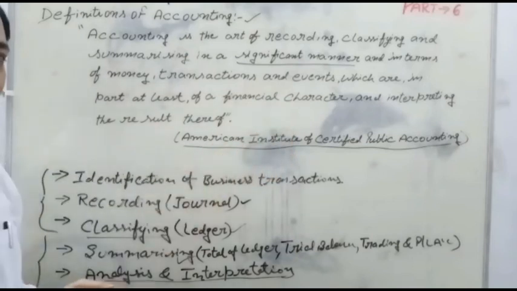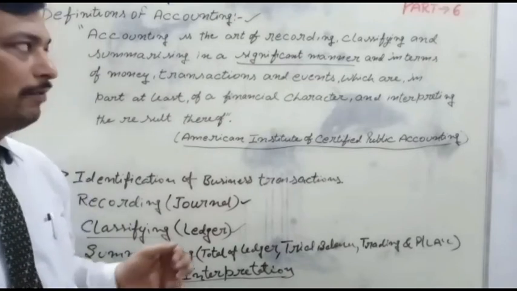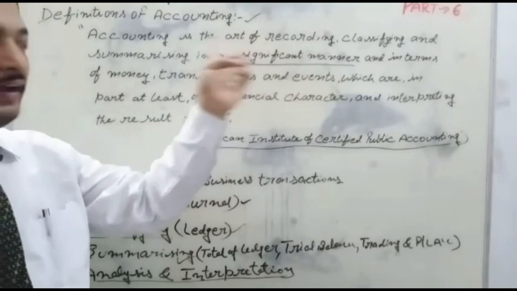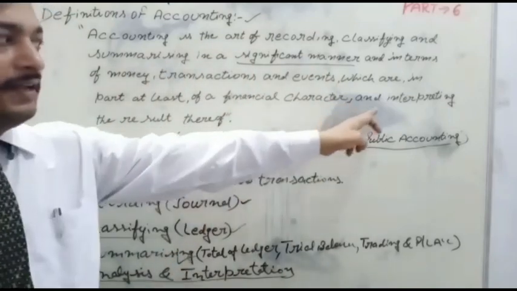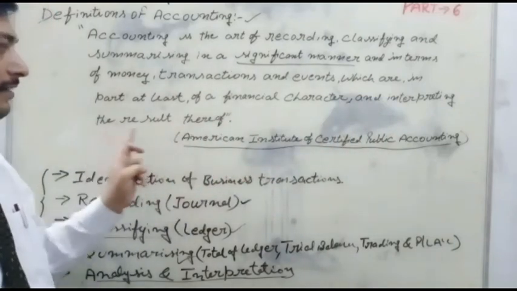It is compulsory that all monetary terms which are part of a financial character are recorded at the time of recording, classifying, and summarizing. And interpreting the result thereof.